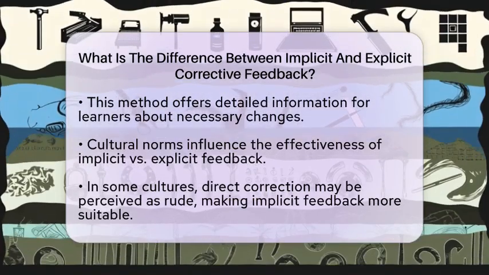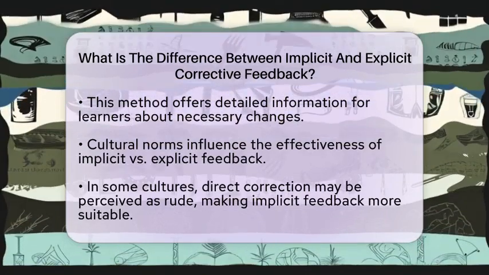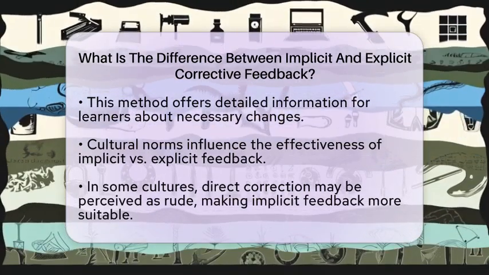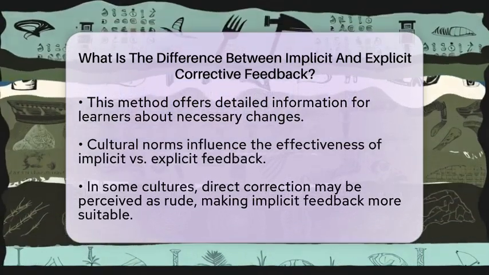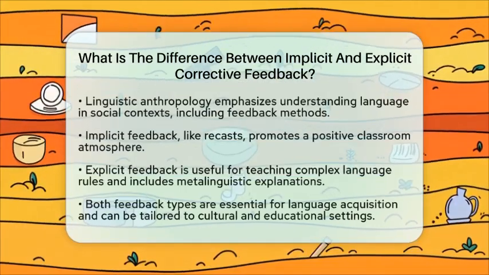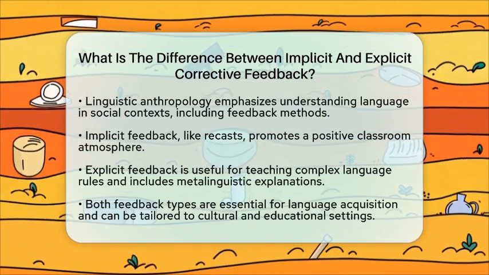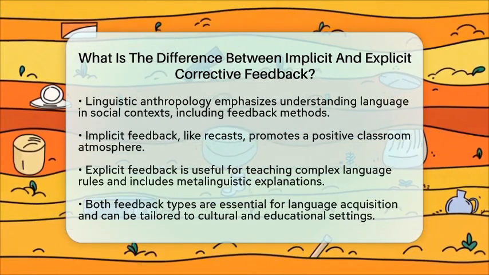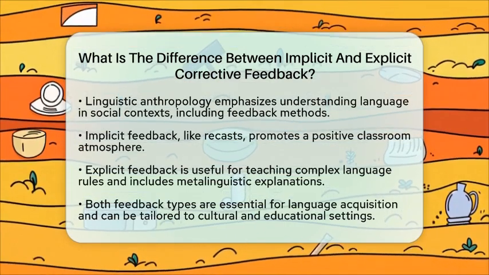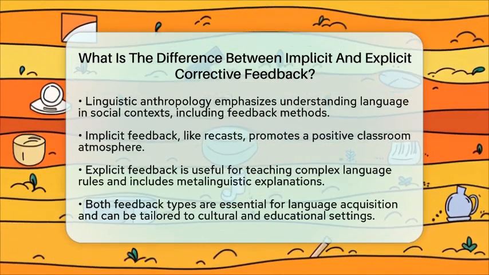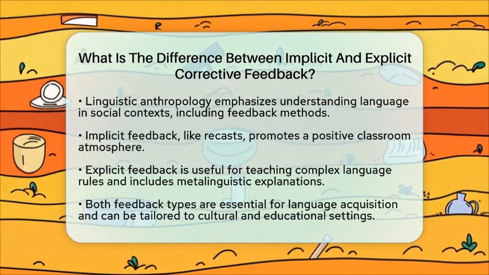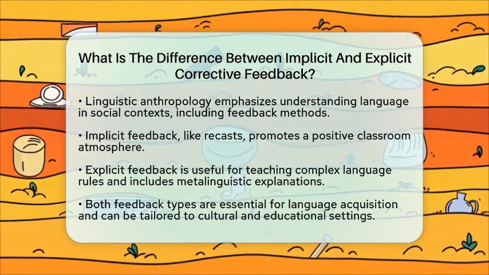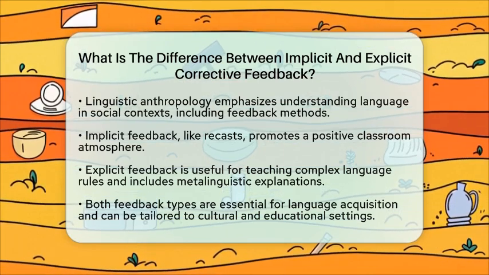When it comes to practical applications, implicit feedback, like recasts, is often used in classrooms. It helps maintain a positive learning environment. Students can learn without the fear of being singled out for their mistakes. Explicit feedback is beneficial when learners need clear guidance on complex language rules. It often includes metalinguistic explanations, which help students grasp the underlying rules behind their errors.